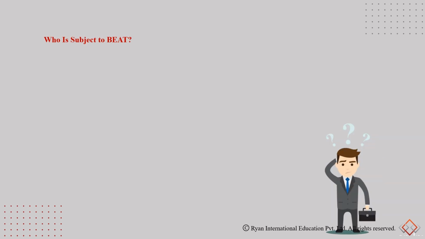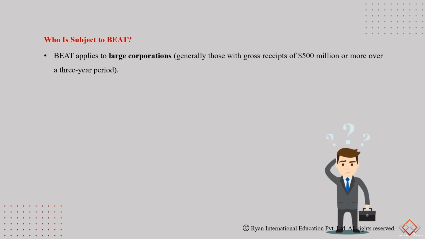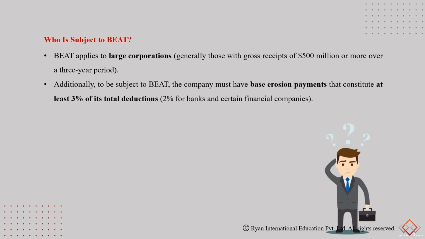So not every corporation is affected by BEAT. Now, BEAT is applicable for larger corporations. These are considered as corporations with gross receipts of 500 million or more over the last 3 preceding periods. Additionally, to be subject to a BEAT tax, the company must have base erosion payments that constitute at least 3% of the total deductions. When it comes to banks and certain other financial companies, it will be 2% of the total deductions.